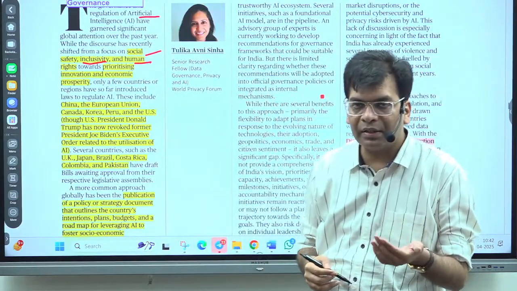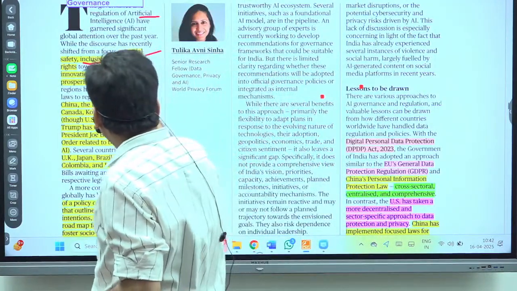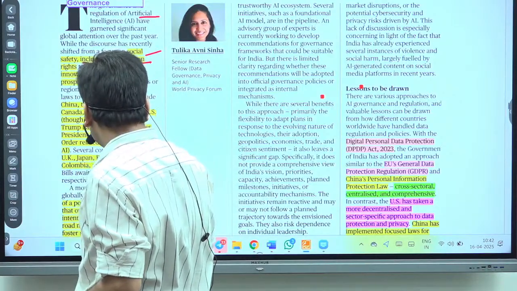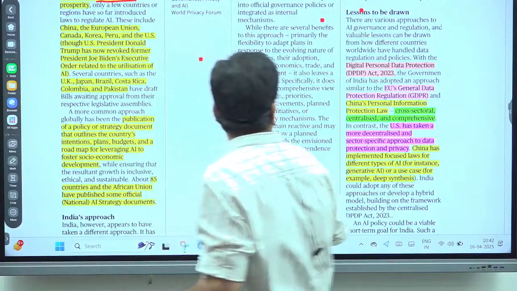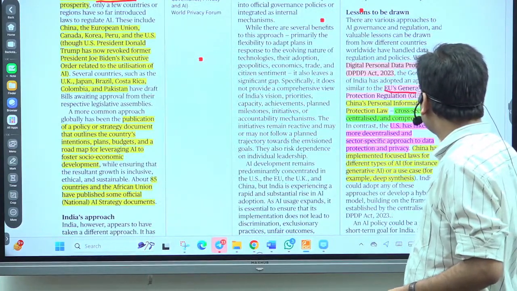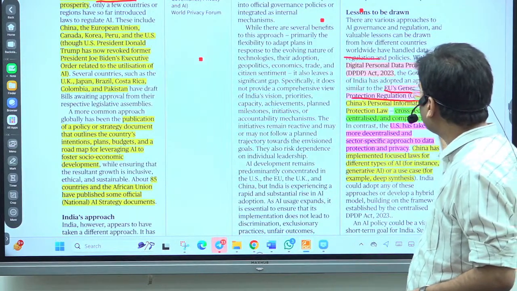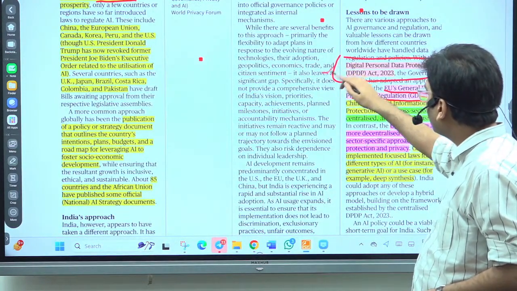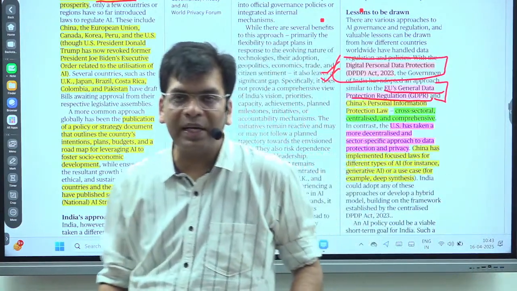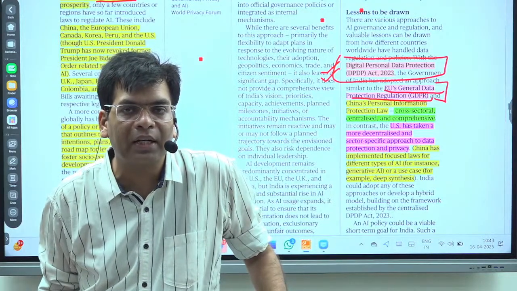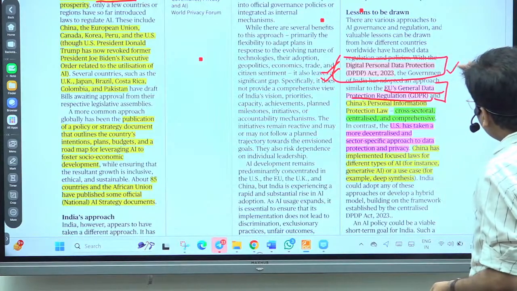We have followed the European countries. Europe has brought a law with respect to AI, and here it is given, the EU General Data Protection Regulation. On the basis of this, we have brought the Digital Personal Data Protection Act. We continuously see this act under scrutiny due to the violation of RTI. Yesterday we covered that this is impacting our right to information.